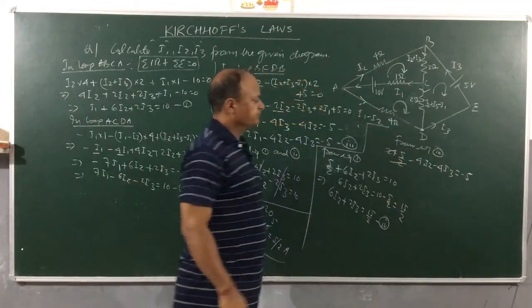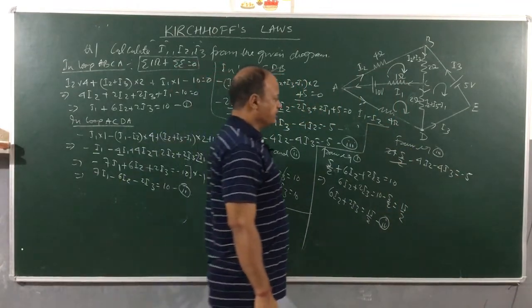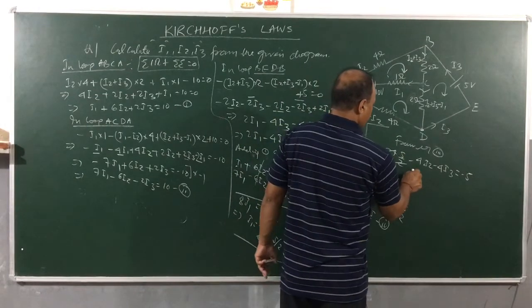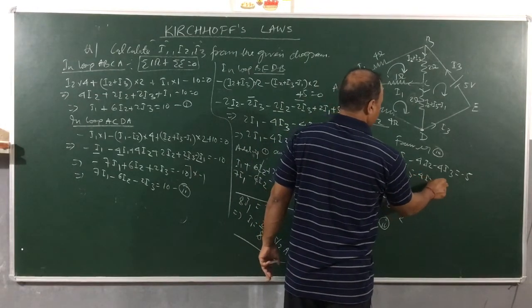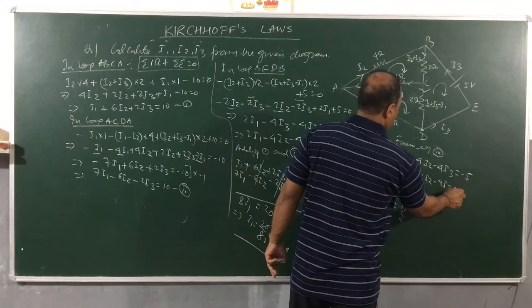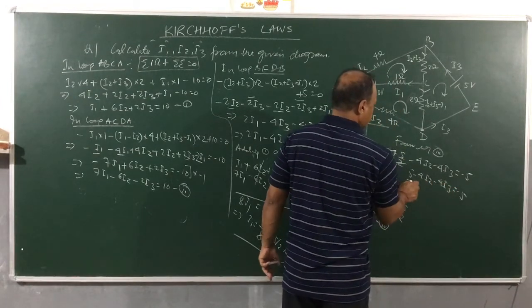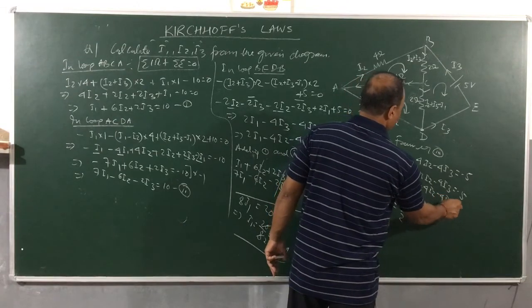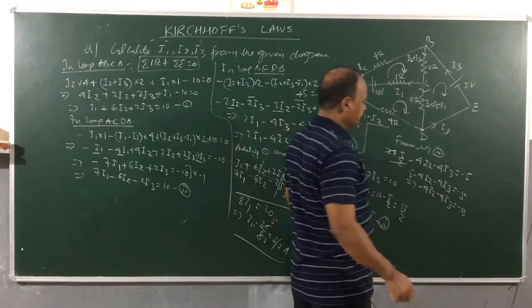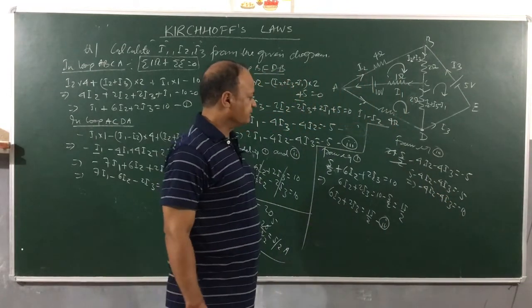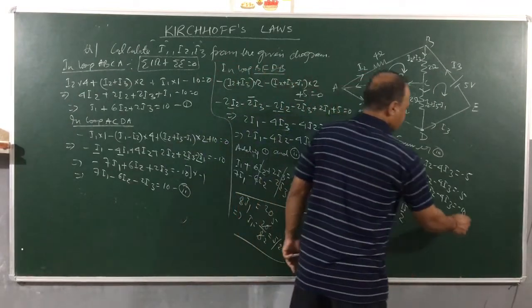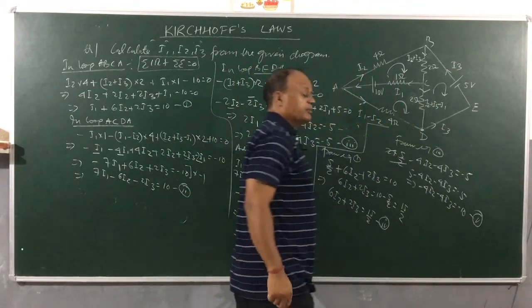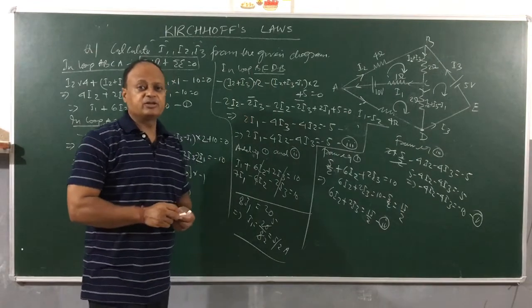Children, this is cancelling out. Clear? Then what do you get here? 5 minus 4I2 minus 4I3 is equal to minus 5. Take this 5 on the other side, then what do you get? Minus 4I2 minus 4I3 is equal to minus 10. Right? Now this is equation 5. Remember children, the I1 we have already got as 5 by 2.